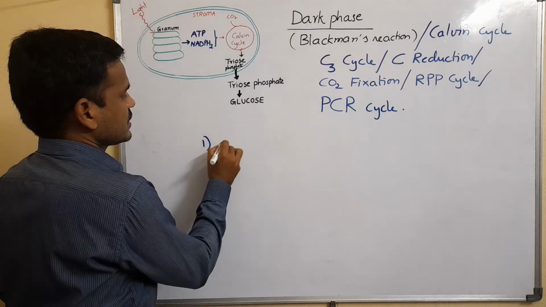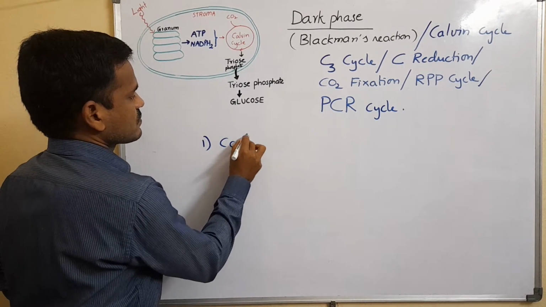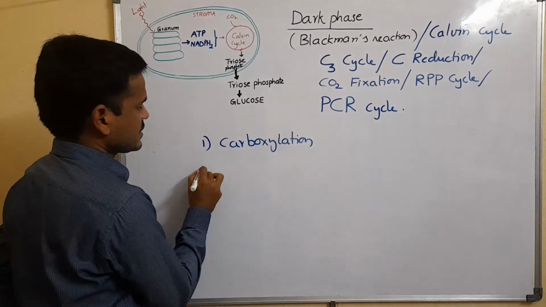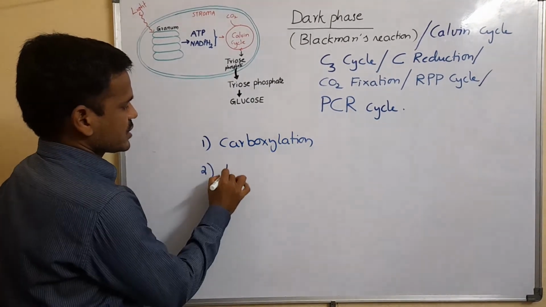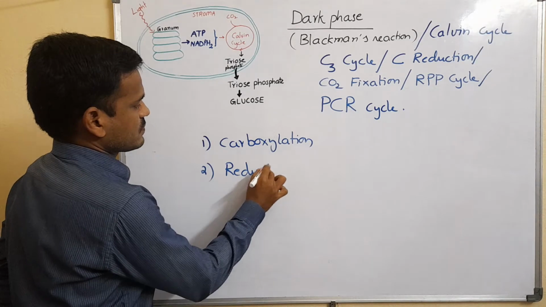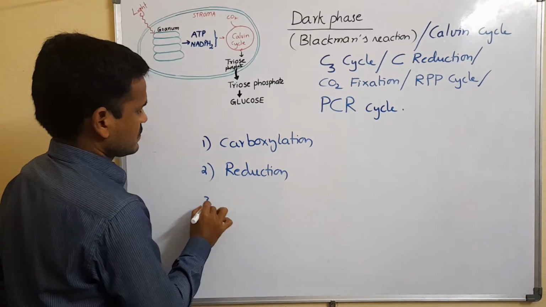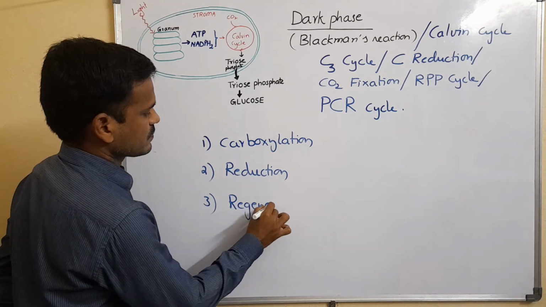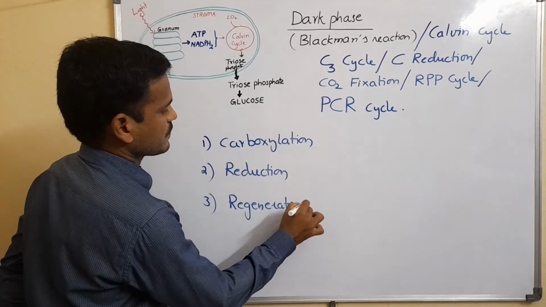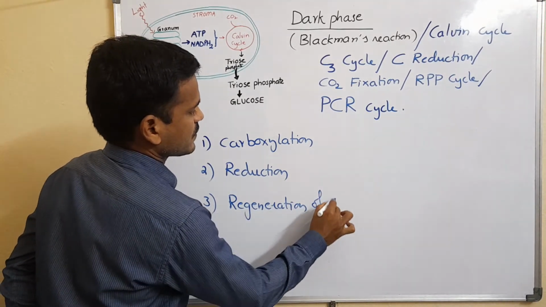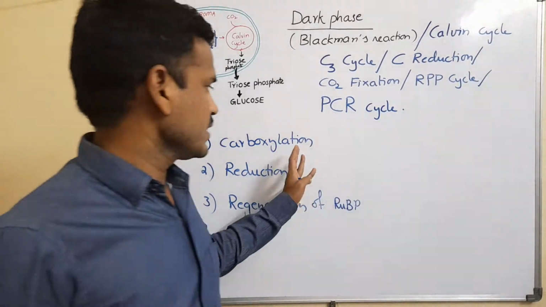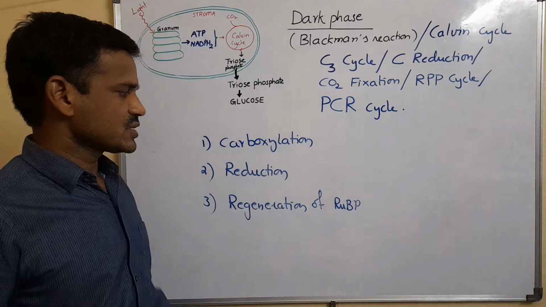One is carboxylation, the second one is reduction, and the third one is regeneration of RuBP. So these are the three phases: carboxylation, reduction, and regeneration of RuBP.